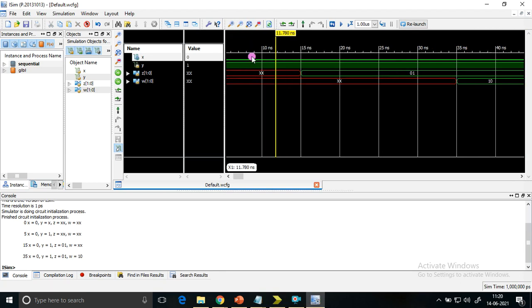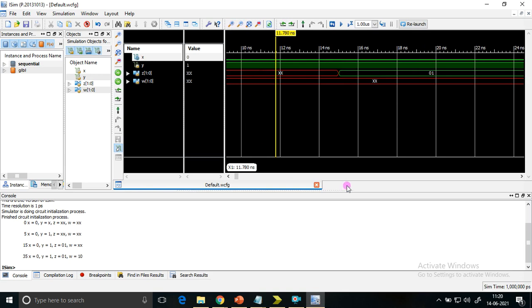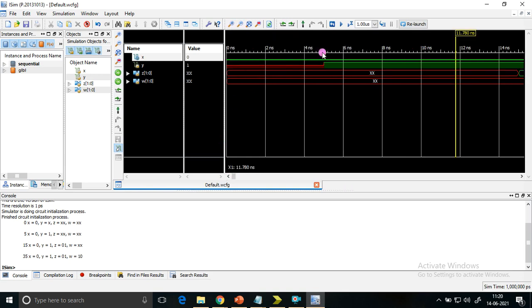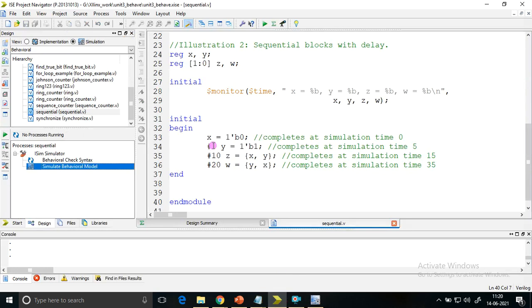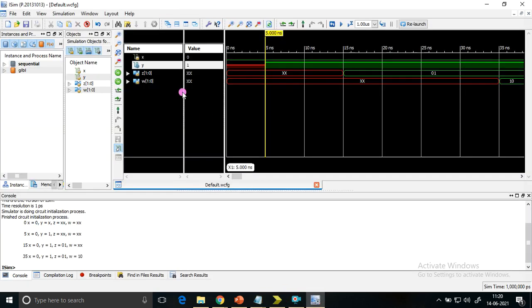You can see here, at 5 simulation time, I'll zoom in. Here is a 5, at 5 nanoseconds, because one time unit is equal to 5 nanoseconds. X is initialized to 0 at 0 simulation time. You can see here Y is getting initialized at 5 nanoseconds. After 5 time units, Y gets 1. That's how the code is written.